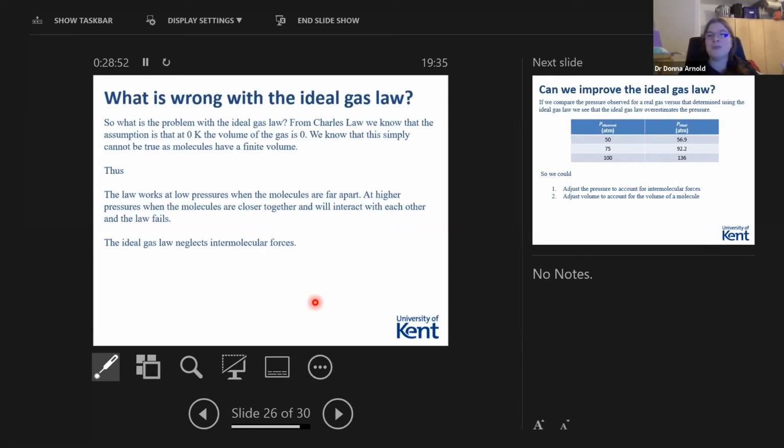The same is true for the gas. There are molecules in the gas. They're never going to have 0 volume. So this simply cannot be true. There's always some volume there.